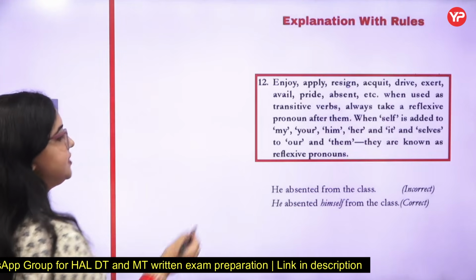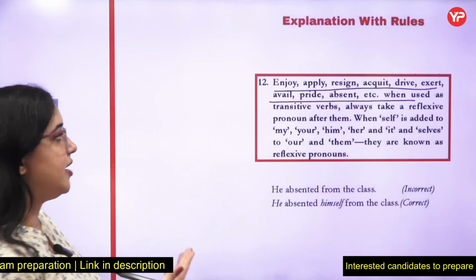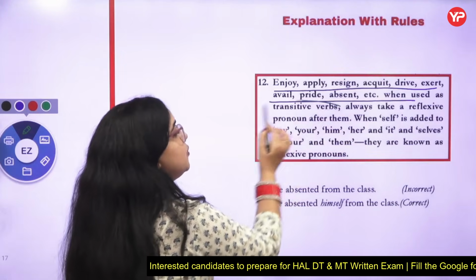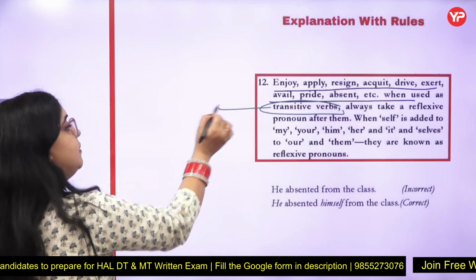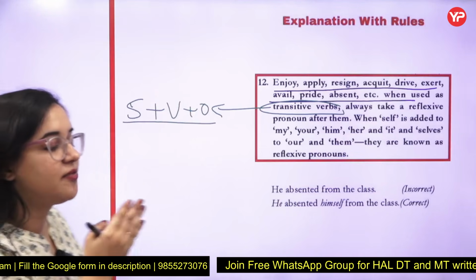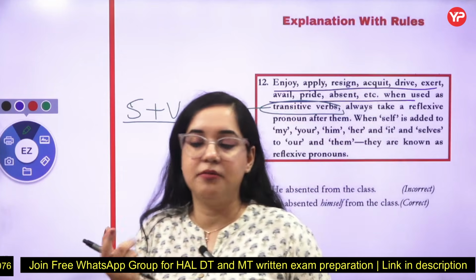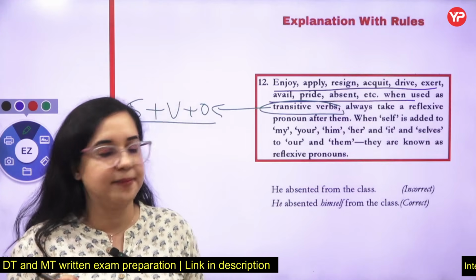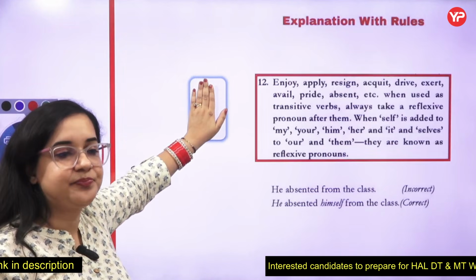What I want to state with this is, whenever there are words like enjoy, apply, resign, acquit, drive, exert, avail, pride, accent, they are used as transitive words. What do you mean by transitive verbs? Transitive verbs are the verbs which carry an object. Normally, a sentence is framed with three things: subject, verb, and object. I ate an apple. I is the subject, ate is the verb, and apple is the object. Now, there are certain verbs which are without an object. She sleeps.